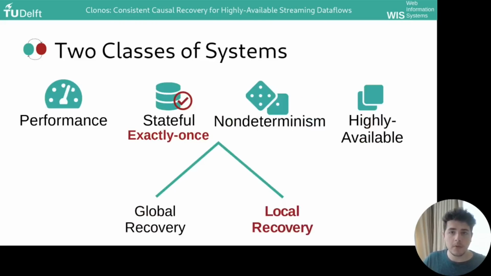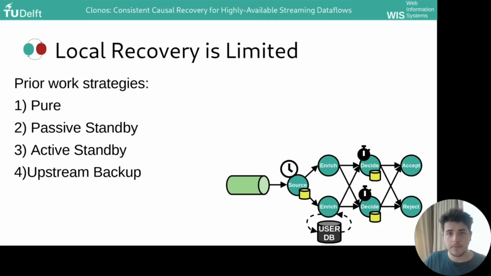Next, let's talk about the local recovery systems, which attempt to address the cost of global recovery by only applying treatment at the failed operators. To explain local recovery, let's take the failure of this node as an example. The first strategy I'm going to tell you about is called pure local recovery, and that is where we're going to schedule a substitute for the failed operator only after the failure and attach it to the graph. You then also need to load a checkpoint of the operator state.